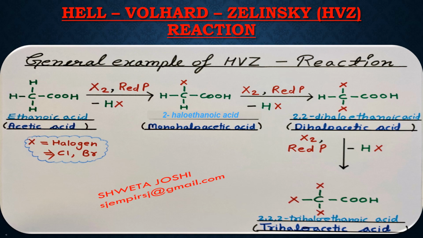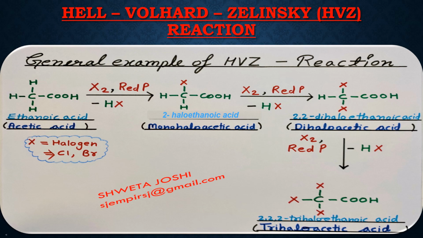Now covering a general example of the HVZ reaction, we are going to react ethanoic acid with a halogen in the presence of red phosphorus. In this case, we are reacting 2 halogen atoms with a carboxylic acid. Out of 2 halogen atoms, one halogen atom will be removed with hydrogen in the form of HX. The position of the hydrogen will be substituted by the second halogen atom, giving the product, which is a monohalogen substituted carboxylic acid.